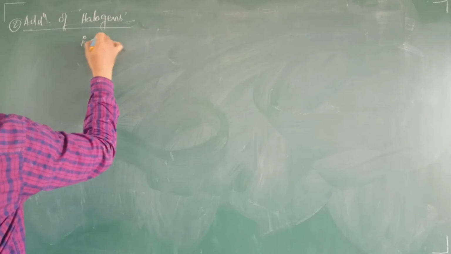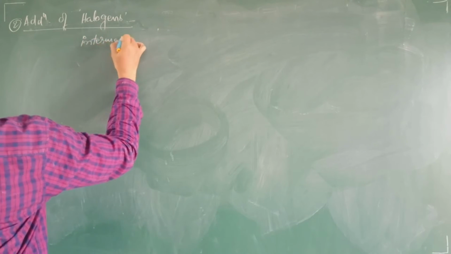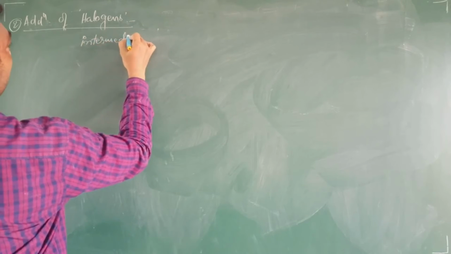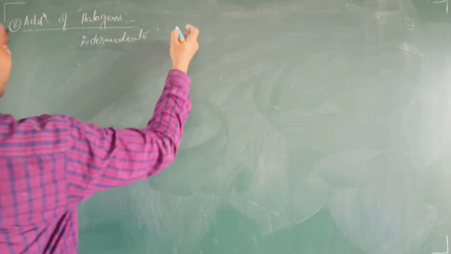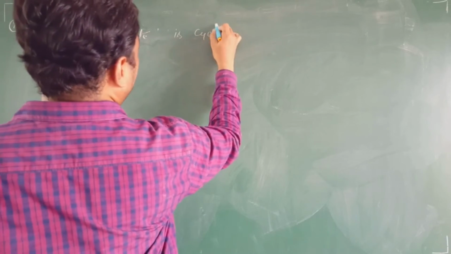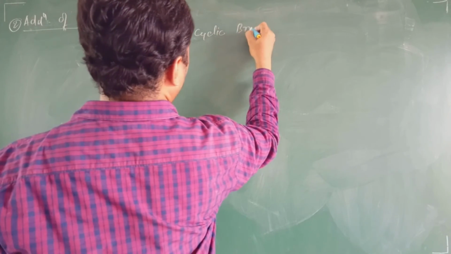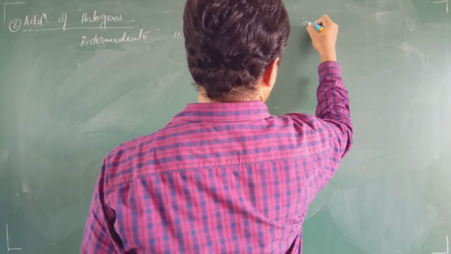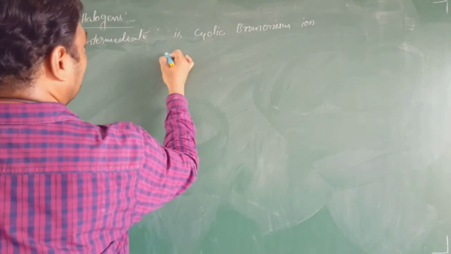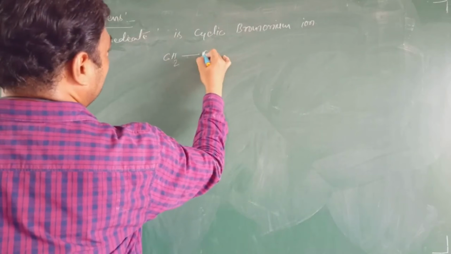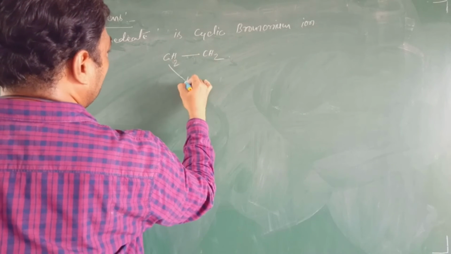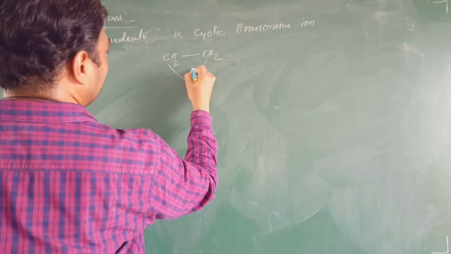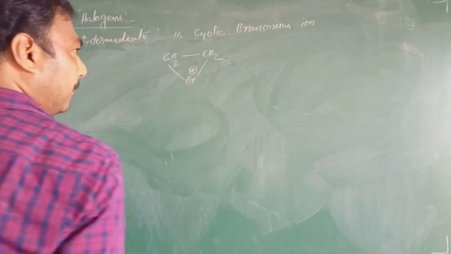The intermediate which is formed here is the cyclic bromonium ion. The structure of this cyclic bromonium ion is this one, Br plus.